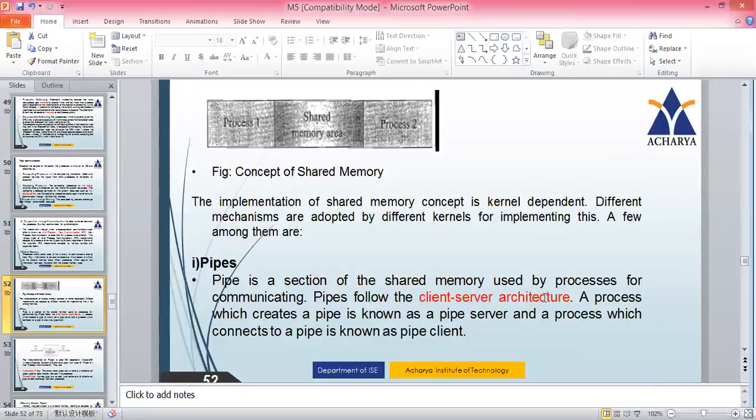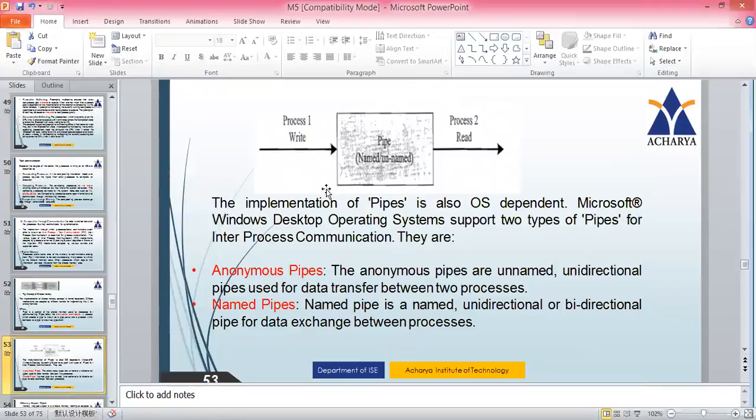A process which creates a pipe is known as the pipe server, and a process which connects to a pipe is known as the pipe client. The one which has some information to send will create a pipe, and that is called the pipe server. The other process which wants to connect to that pipe is called the pipe client.